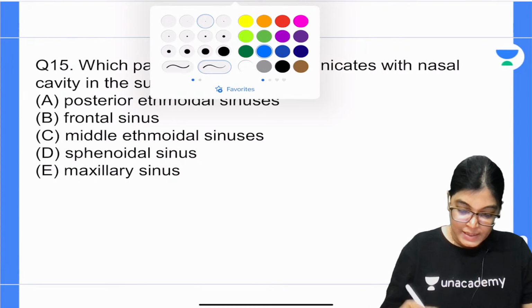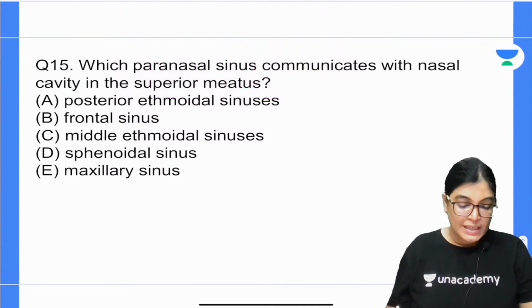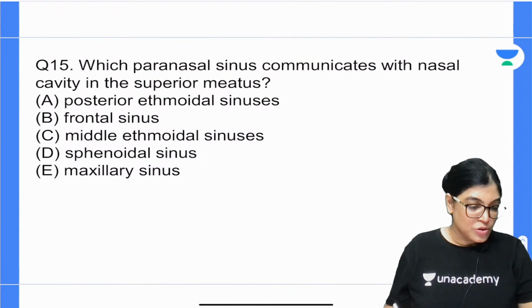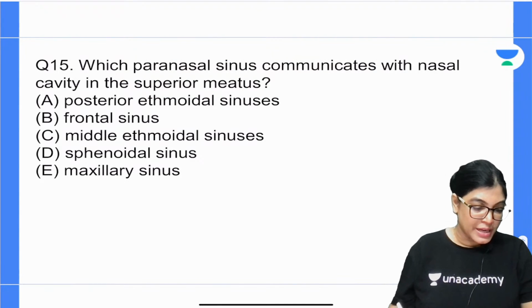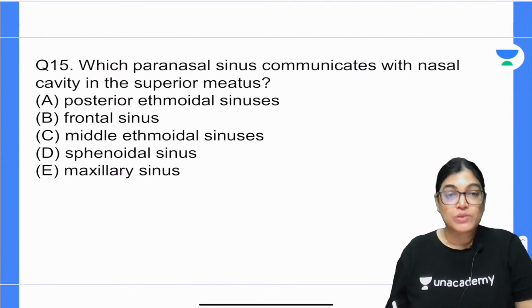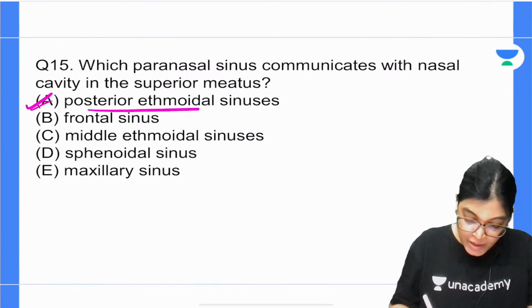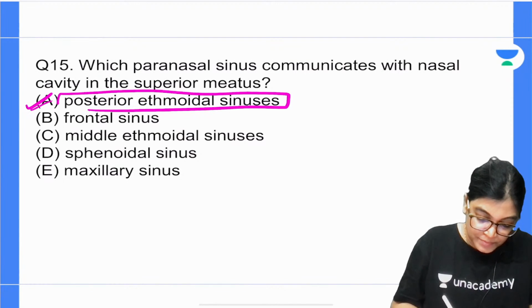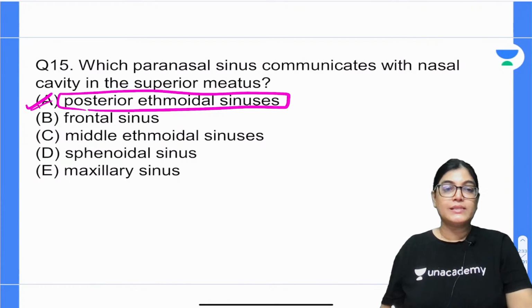Okay, let me give you the correct answer. Shri and Gold, both of you have given the absolutely correct answer, that is posterior ethmoidal sinus. Posterior ethmoidal sinus, okay.